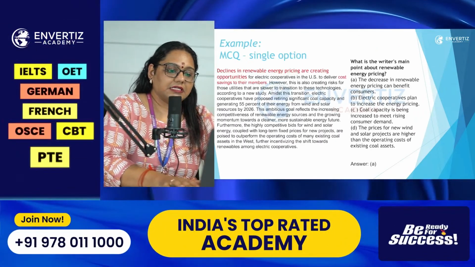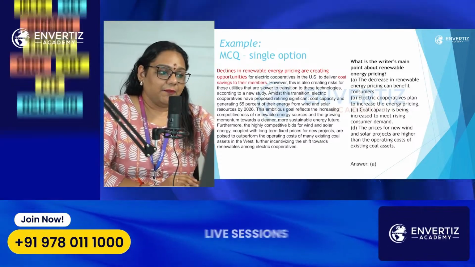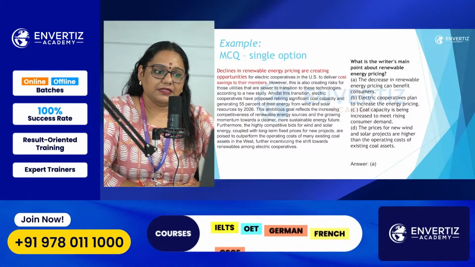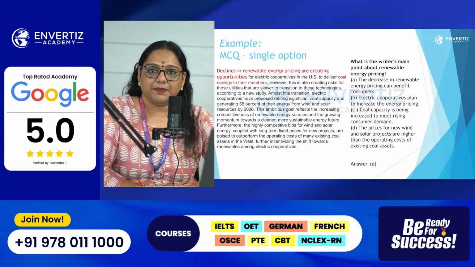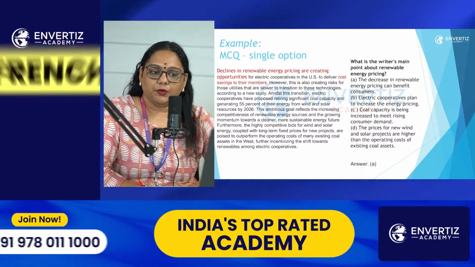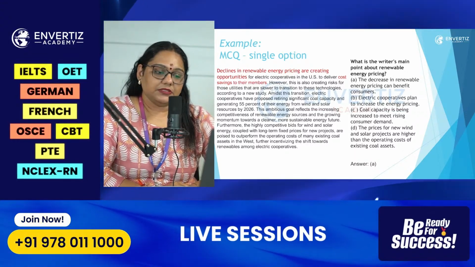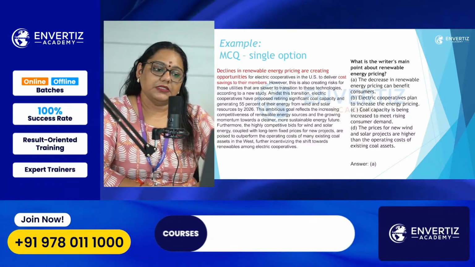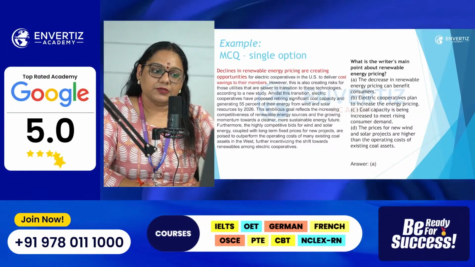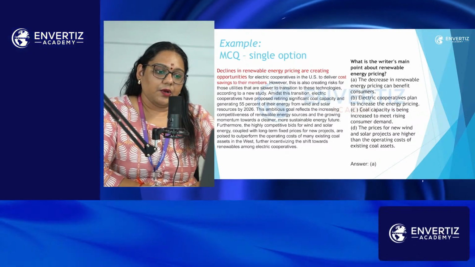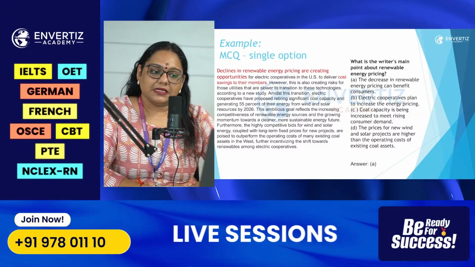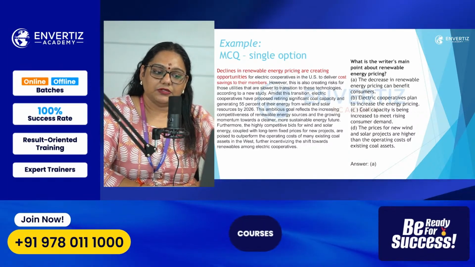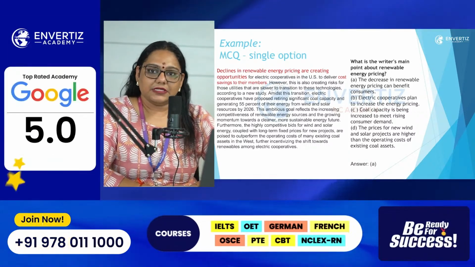We'll discuss this with the help of an example. I have a paragraph here on the screen, as you can see. The question here is, what is the writer's main point about renewable energy pricing? We are being given 4 options. Let's check the options first. The first option is, the decrease in renewable energy pricing can benefit consumers. Electric cooperatives plan to increase the energy pricing. Coal capacity is being increased to meet rising consumer demand, and the prices for new wind and solar projects are higher than the operating cost of existing coal assets. These are the options that we have.